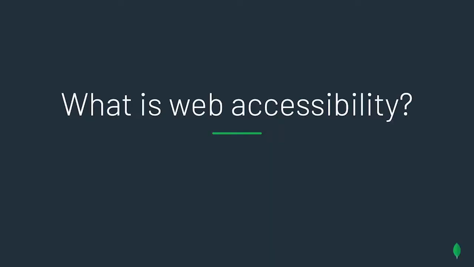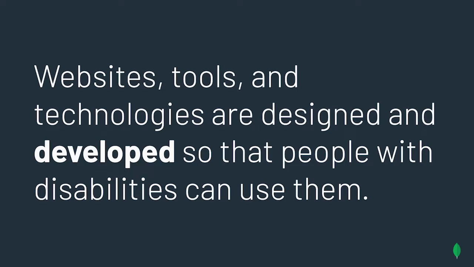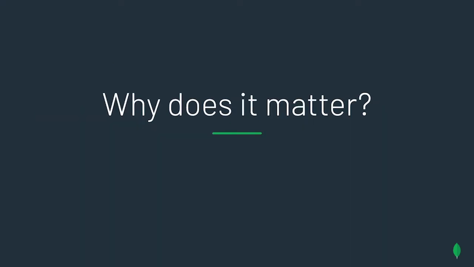What is web accessibility? Well, you've probably heard of the term web accessibility before, but before I get too far ahead, I want to make sure we're all aligned on the same definition. Web accessibility is when websites, tools, and technologies are designed and developed so that people with disabilities can use them. Web accessibility encompasses auditory, cognitive, neurological, physical, speech, and visual disabilities. And so you might be wondering, why does this matter so much?